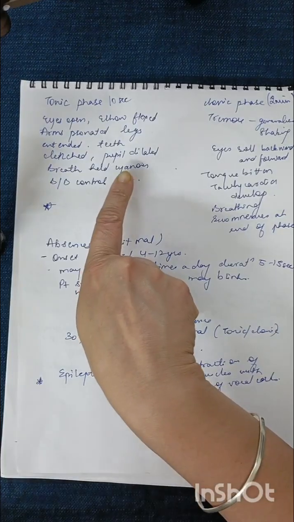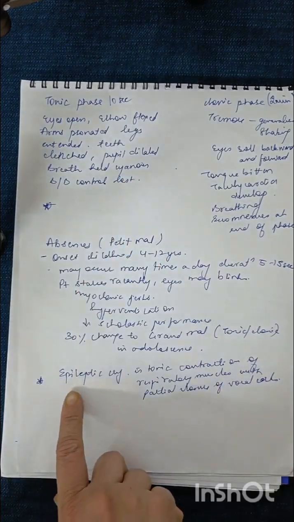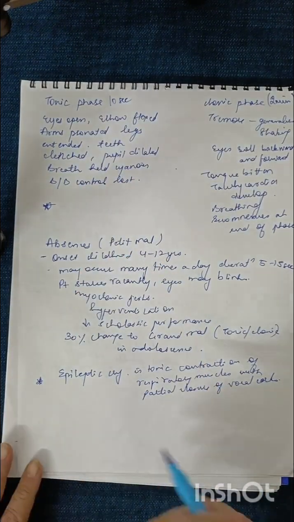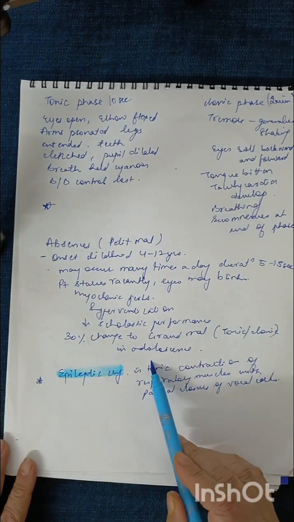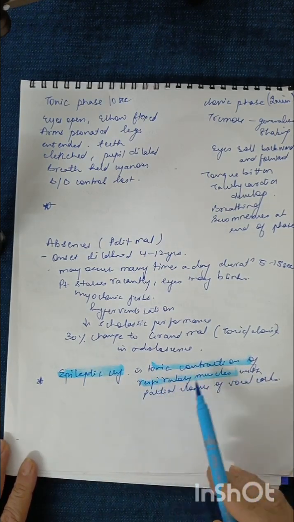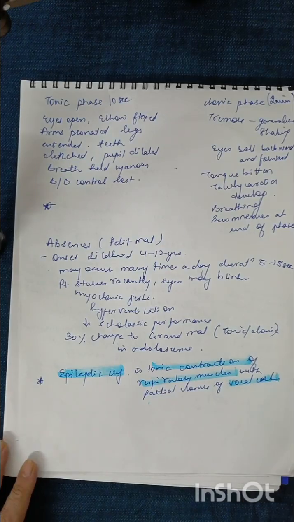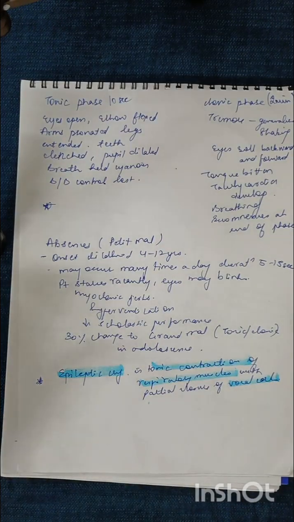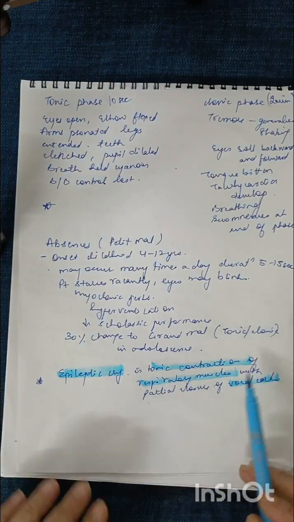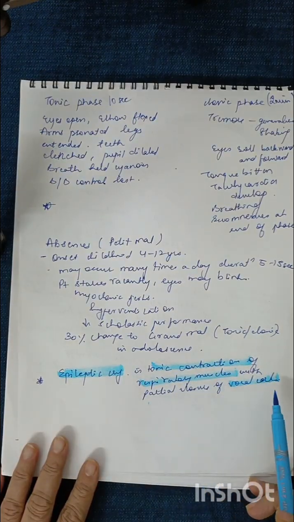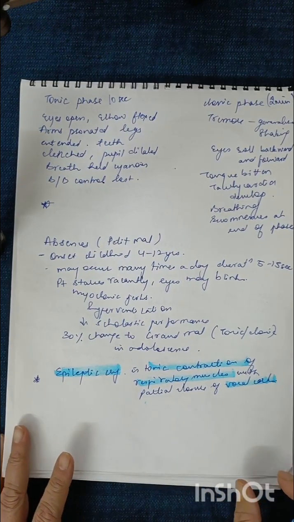During this phase, there is a typical epileptic cry. What is the epileptic cry? This is because of the tonic contraction of the respiratory muscles with partial closure of the vocal cords. A typical epileptic cry will be there during this phase.